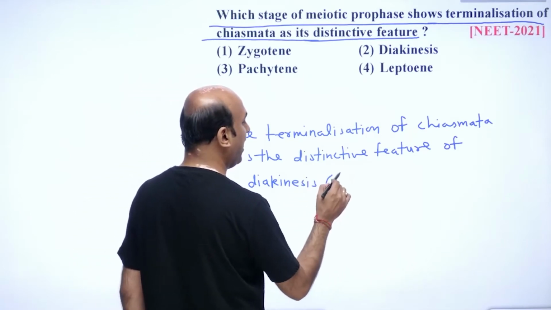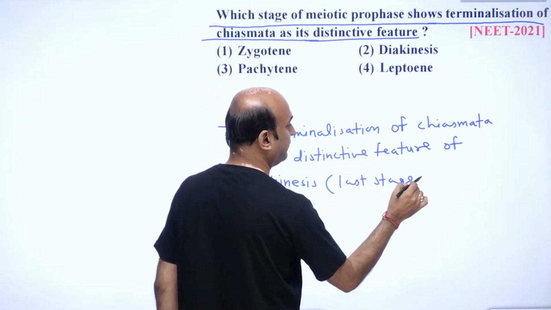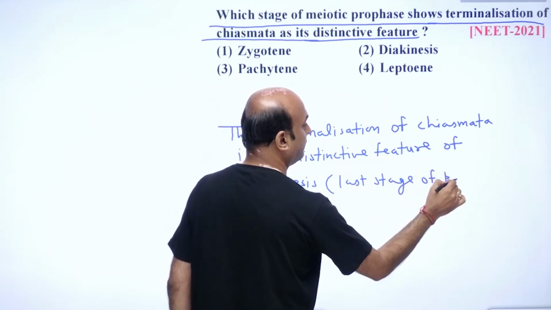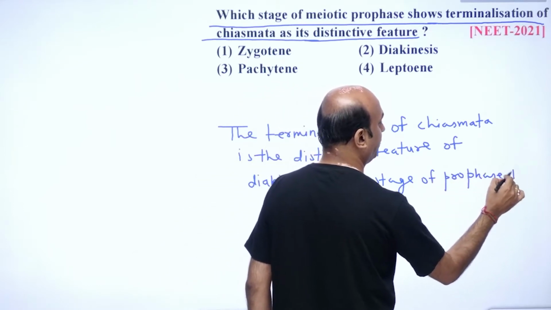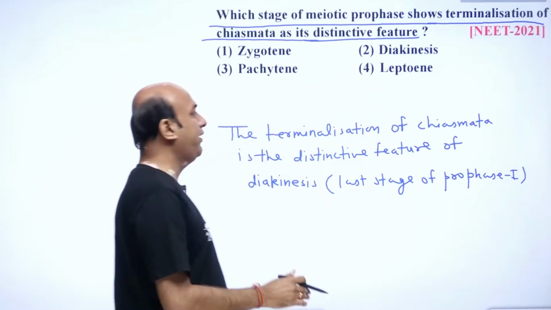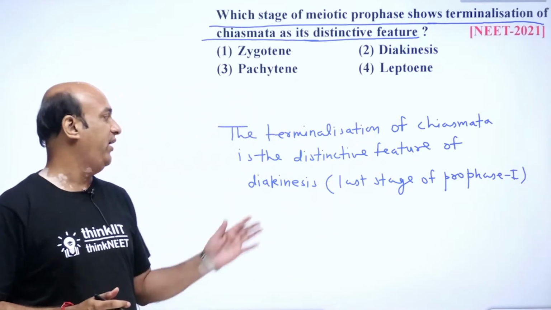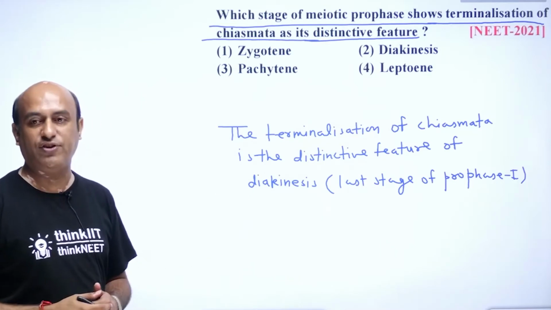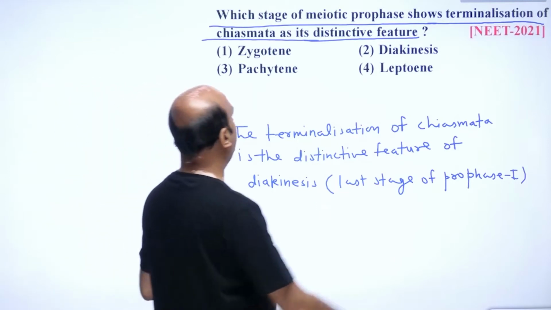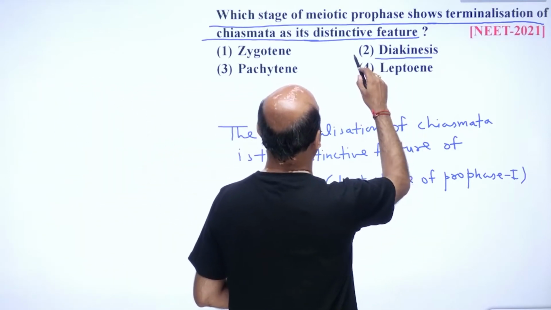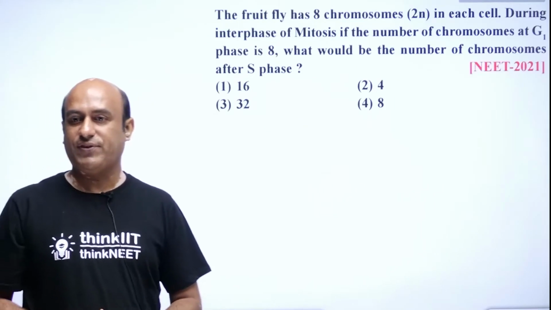Which is the last stage of prophase 1. We know, student, the terminalization of the chiasmata is the distinctive feature of diakinesis, which is the last stage of prophase 1 of meiosis 1. So student, here the correct answer is option number 2, diakinesis. Now student, let us come to the next question.